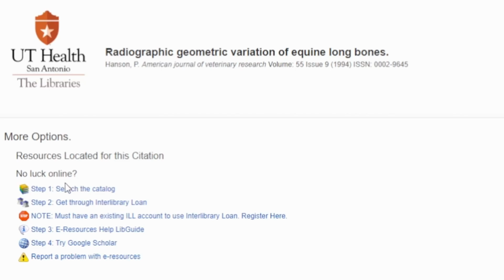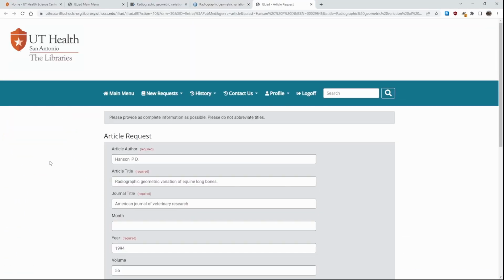What you can do, however, is you'll see that there is a step 2, get through interlibrary loan. This is a quick link that will let you automatically order this item through ILL. So if you click here, it will take you directly into ILL. And if you're not logged in, it will prompt you to log in. Otherwise, it would take you directly in.